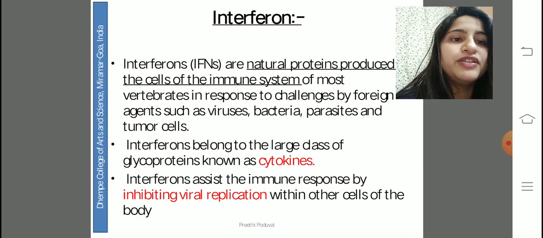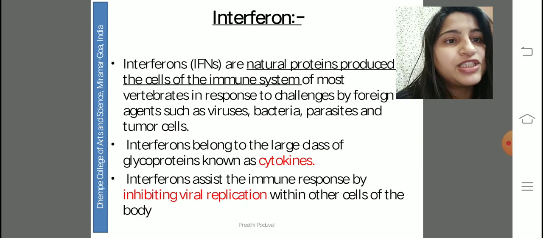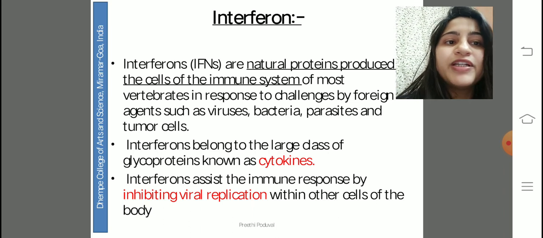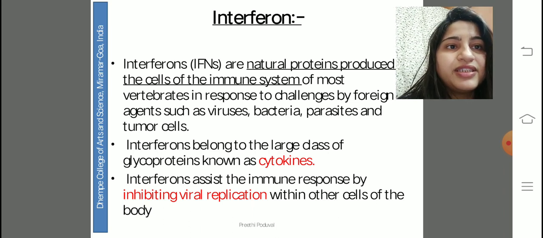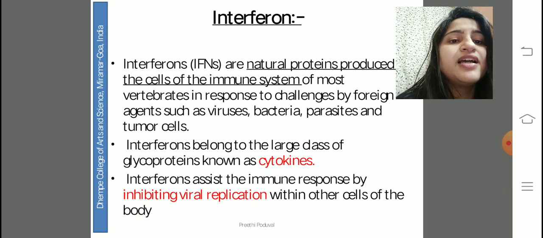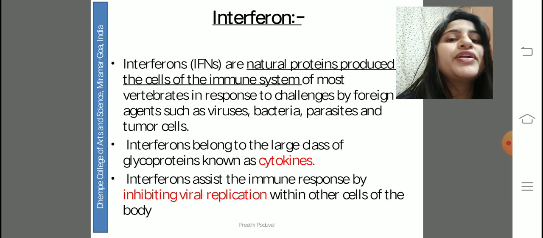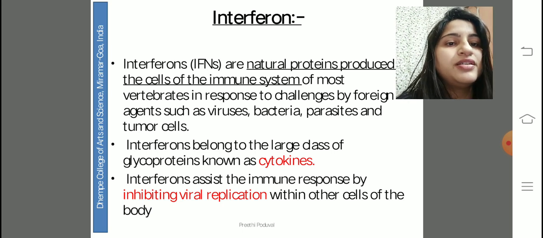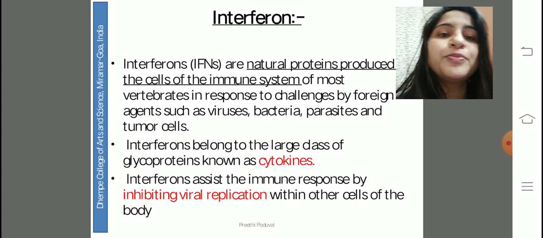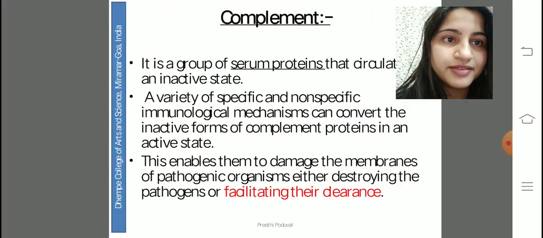Now interferons are proteins produced by the cells of the immune system. Most vertebrates have these interferons present, and they help in protecting the body against viral infection. They belong to a larger class of glycoproteins known as cytokines.